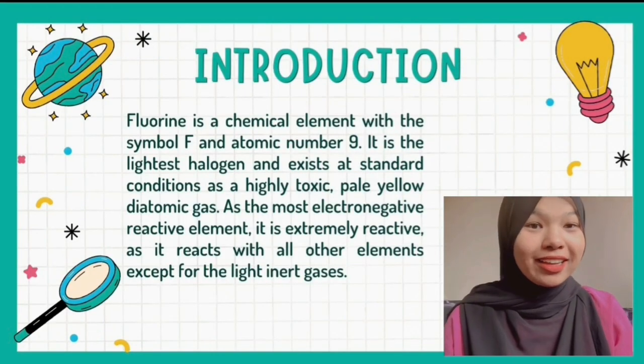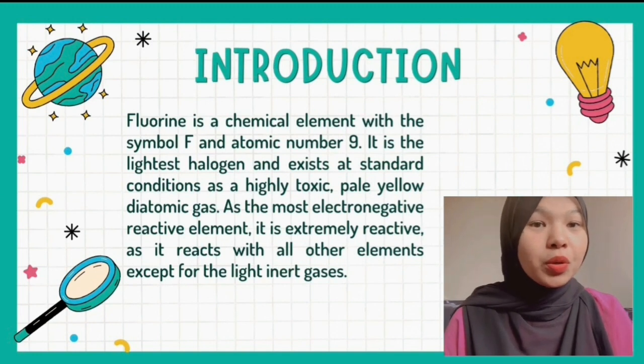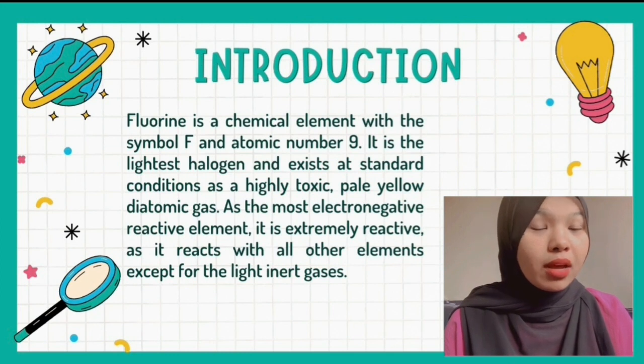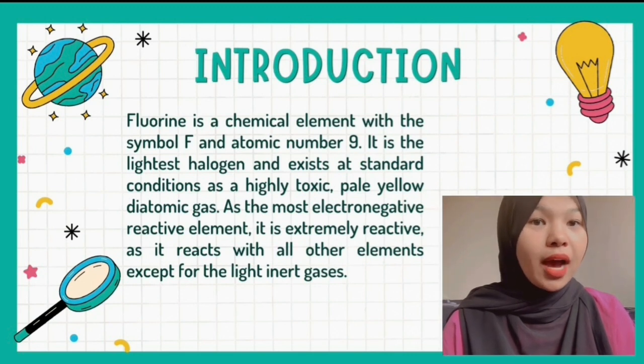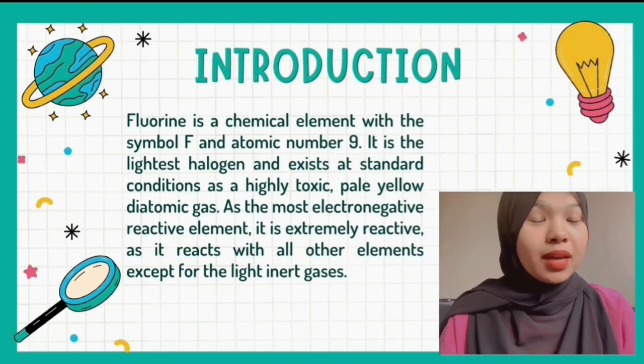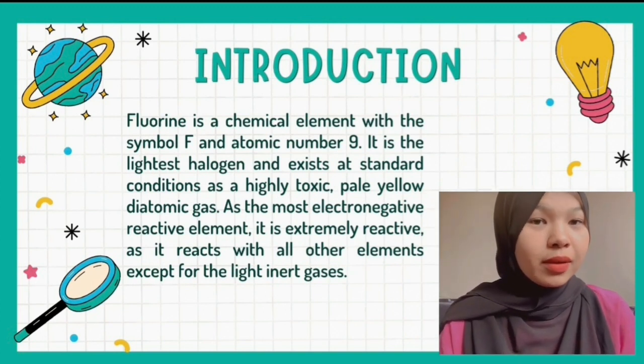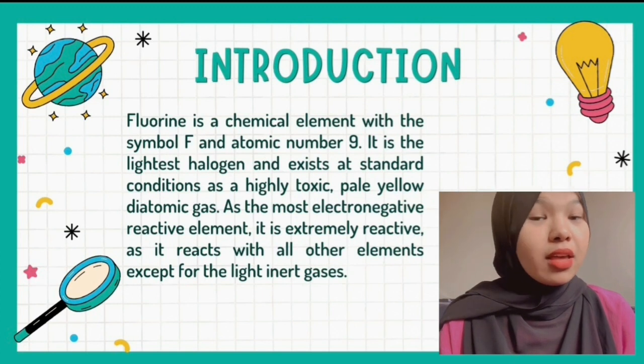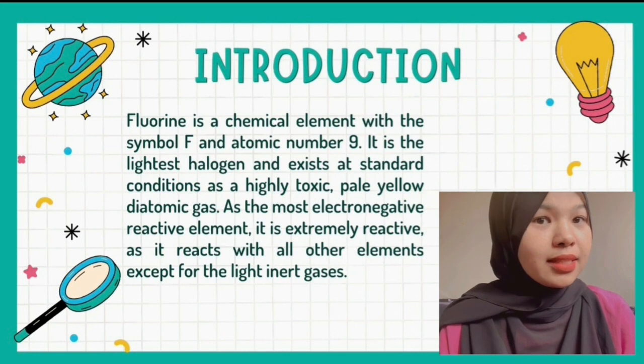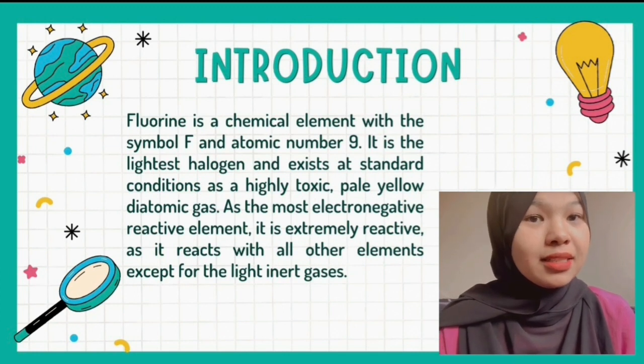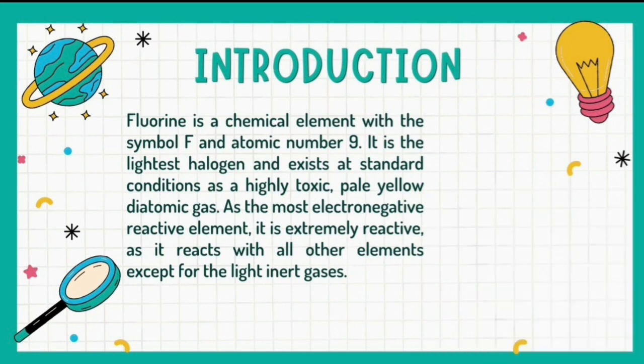Hey, what's up guys? So in this video we will learn about fluorine. Fluorine is a chemical element with the symbol F and its atomic number is 9. It is the lightest halogen and exists at standard conditions as a highly toxic, pale yellow diatomic gas. As the most electronegative reactive element, fluorine is extremely reactive, as it reacts with all other elements except for the light inert gases, that is group 18.